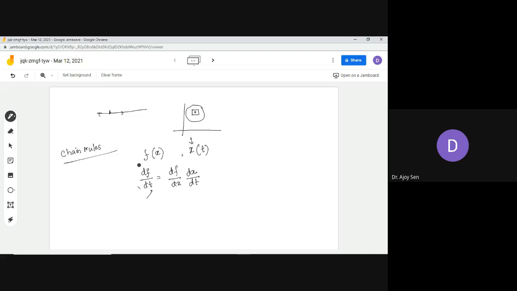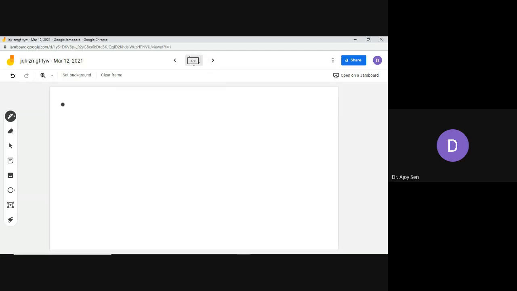So in functions of two variables, there are many possibilities here. The number one possibility, which you can check, is, for example, that this f is a function of u, and this u is a function of x and y.